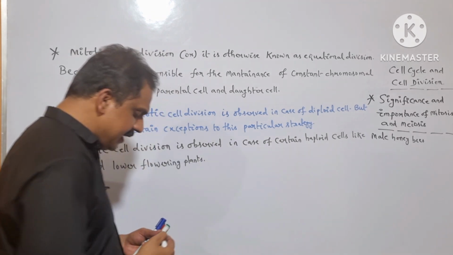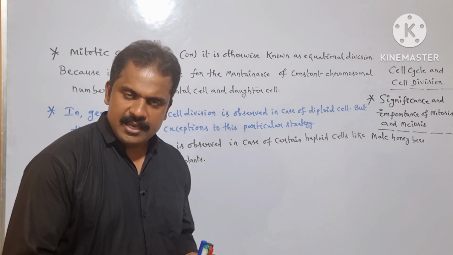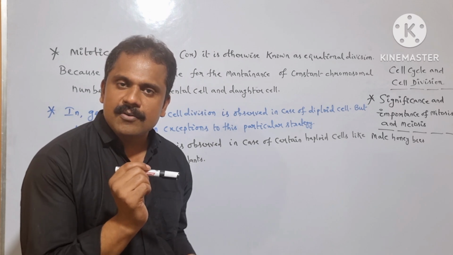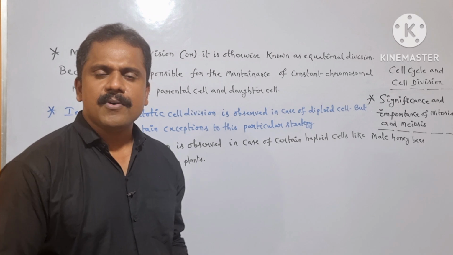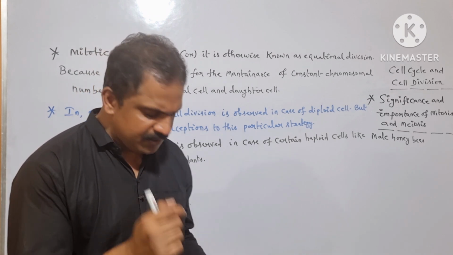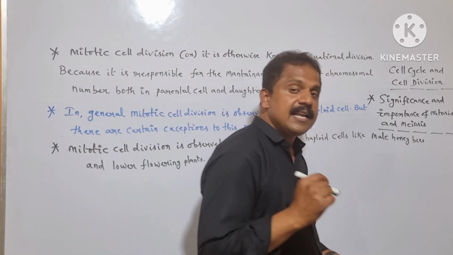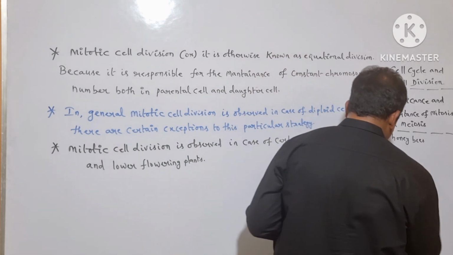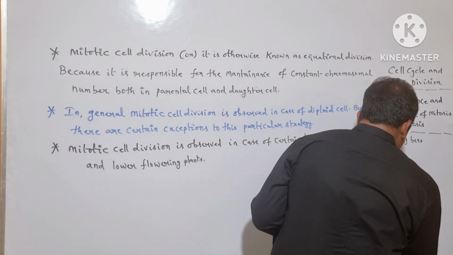In addition to this, we need to understand some of the biological functions of mitotic cell division. Mitotic cell division plays an important role in regulating cell growth and the repair mechanism. Is it clear? In order to understand this concept, we need to take advantage of a diagrammatic presentation. Let us assume this as the parental cell.